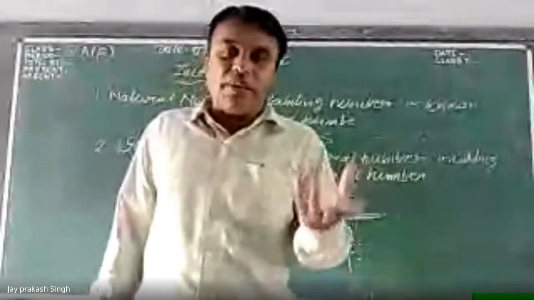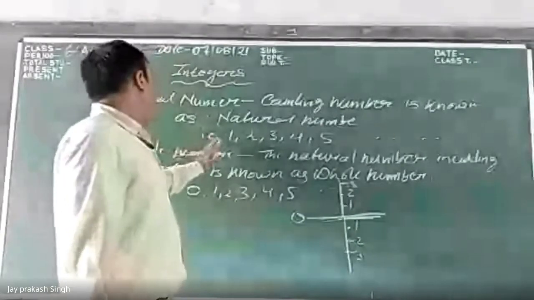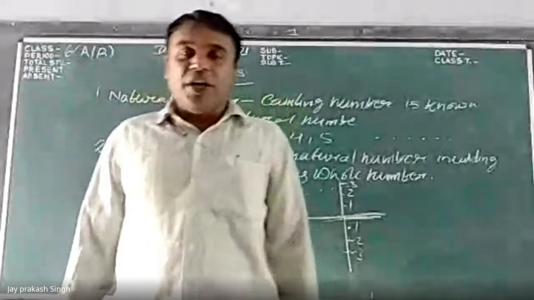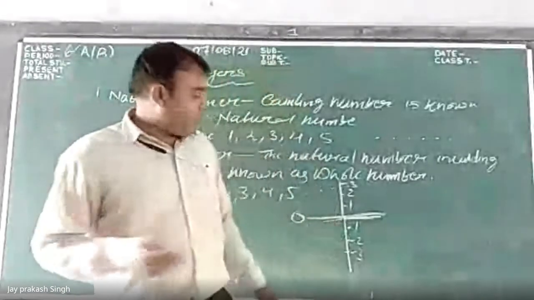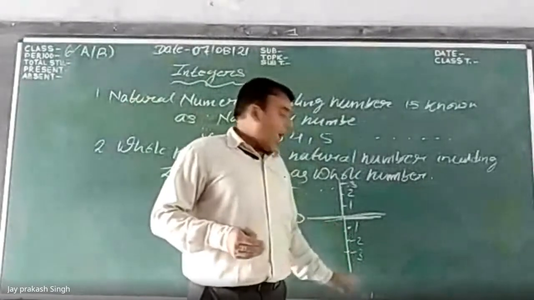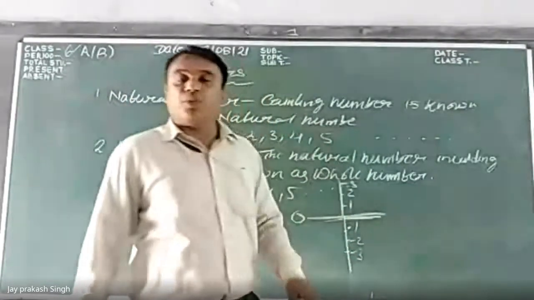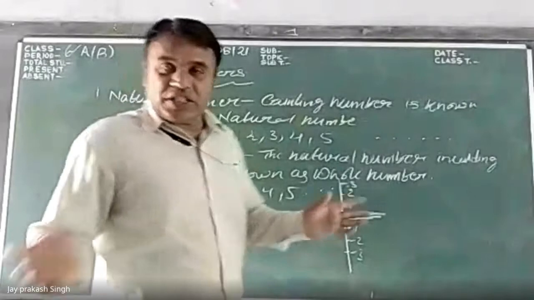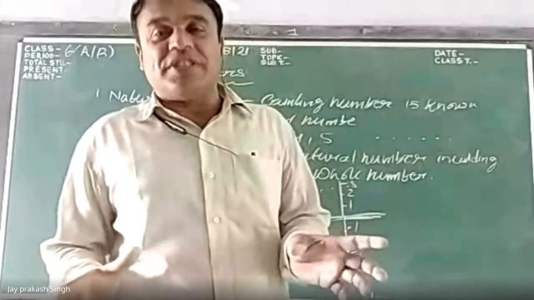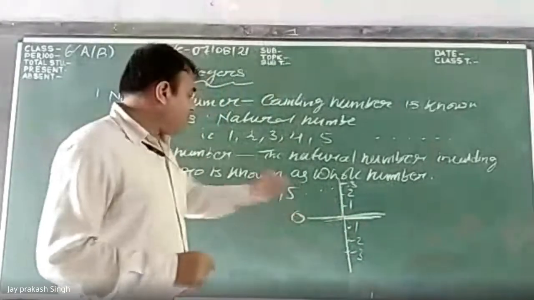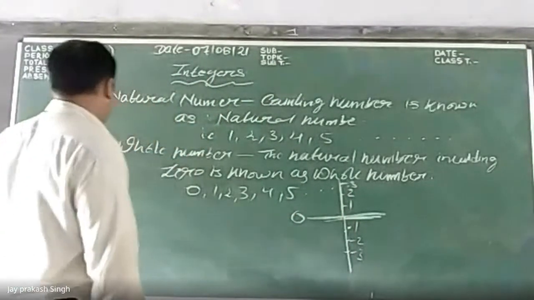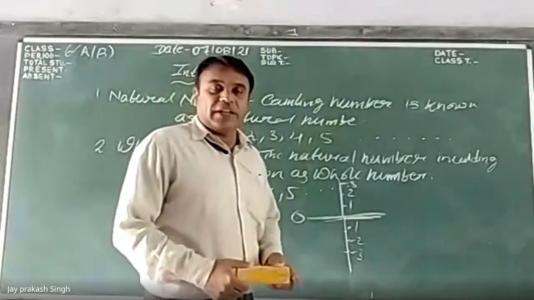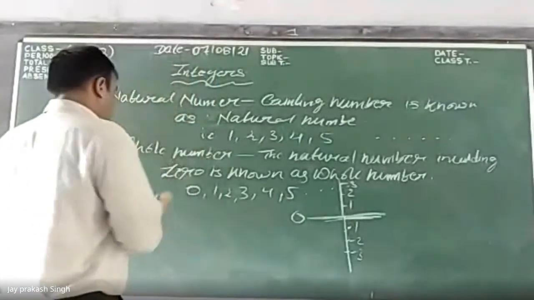So there is another kind of number after the natural numbers: -1, -2, -3, -4, -5. These -1, -2, -3, -4 are negative numbers, and 1, 2, 3, 4, 5 are positive numbers. So the negative numbers, 0, and positive numbers, these three together are known as integers. That is, the whole numbers including the negative numbers are known as integers.